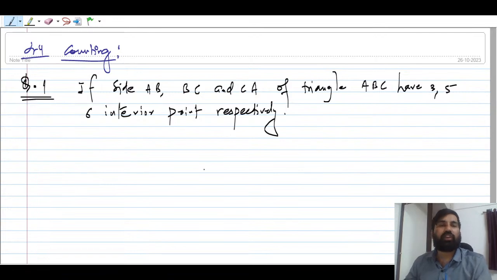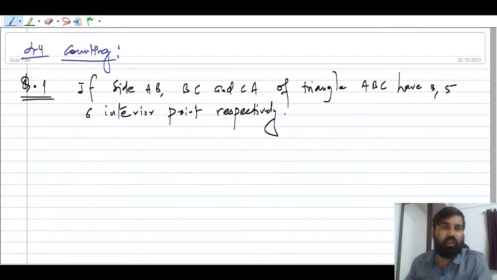Suppose AB, BC and CA are the sides of the corresponding triangle, and they have some interior points, 3, 5 and 6, respectively. So you have to find the total number of triangles that can be constructed using these points as vertices, right? Whatever interior points are there, we will be taking these interior points as vertices to construct the triangle. So my question is, how many triangles can you construct? That is the question, okay? And this question was recently asked in JEE Mains.